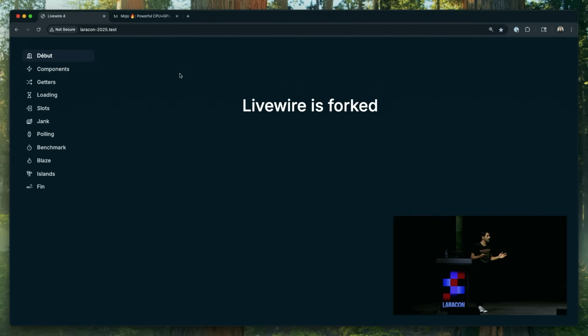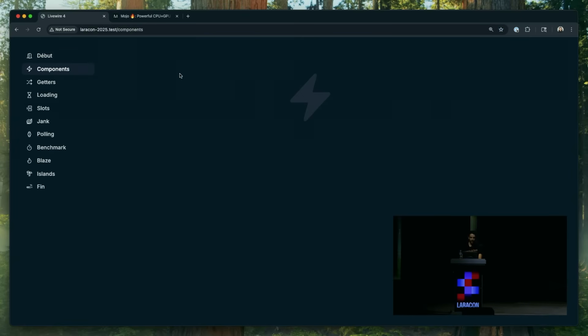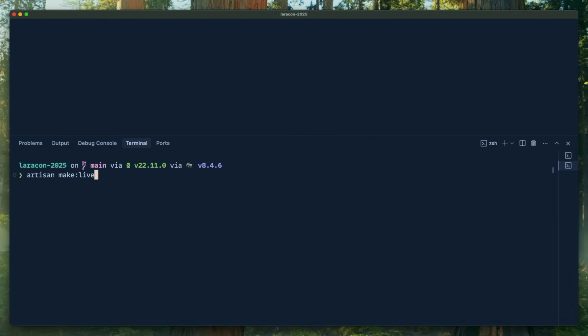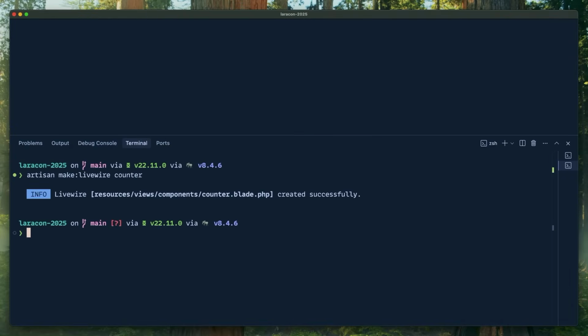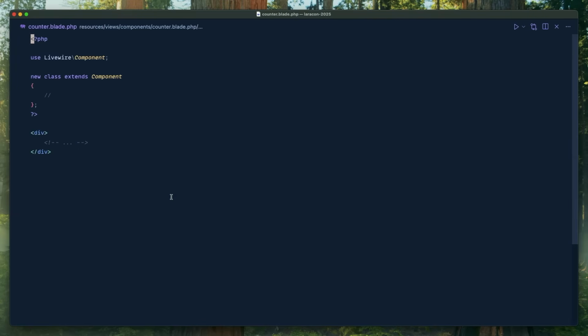So I solved it. I thought really long and hard, okay, how can we unify this experience? And so I did, and I want to show you, and I'm very excited, we created a fourth way to make Livewire components. Let's go. All right, so artisan make:livewire counter. By default in V4, what happens? Basically that single-file class-based Volt component, I'm just going to stop calling it Volt. It's Livewire now. We wrote a parser for it. And you got your class in there, and you got your view right below it. And this feels really good.